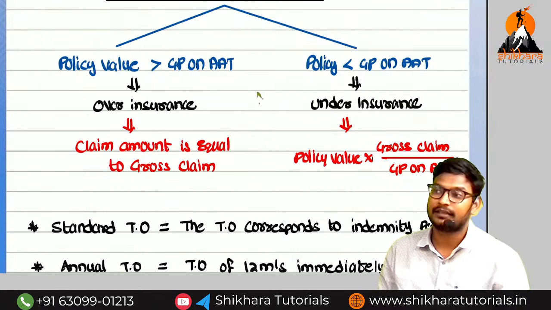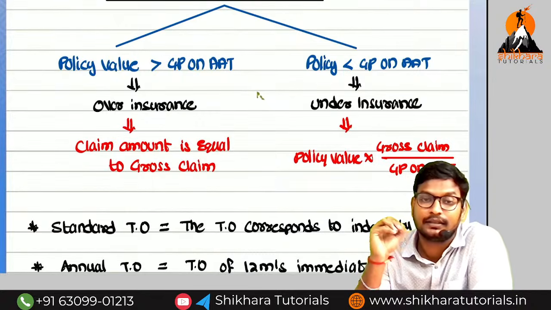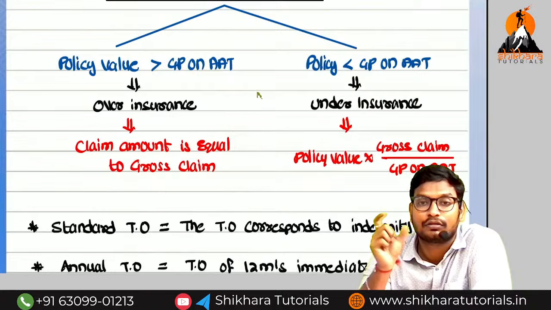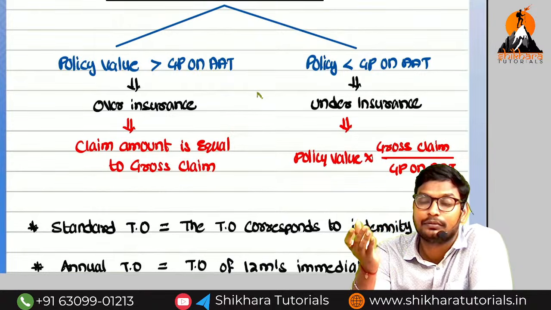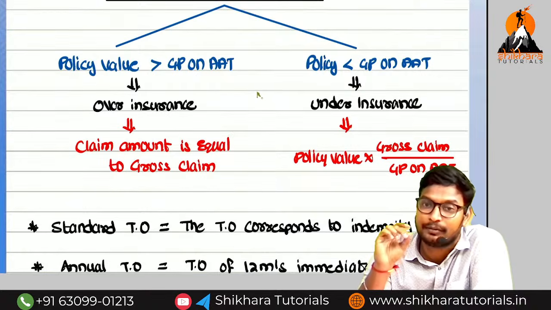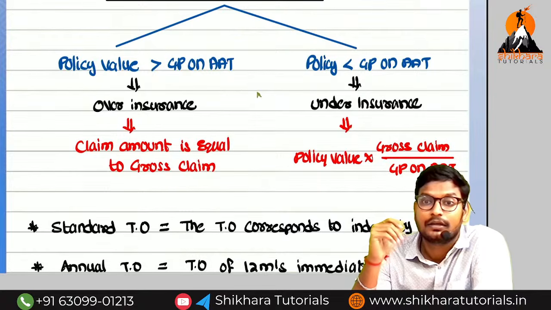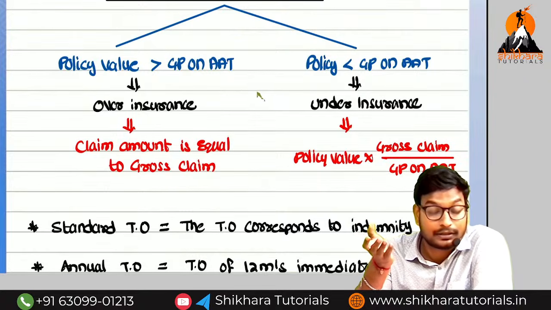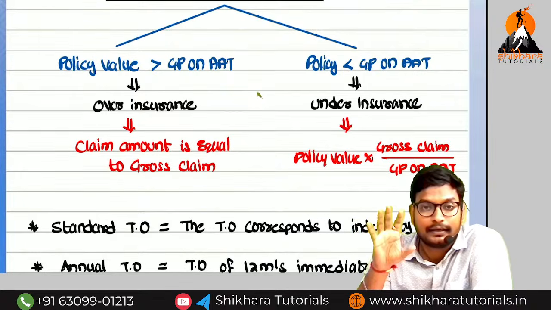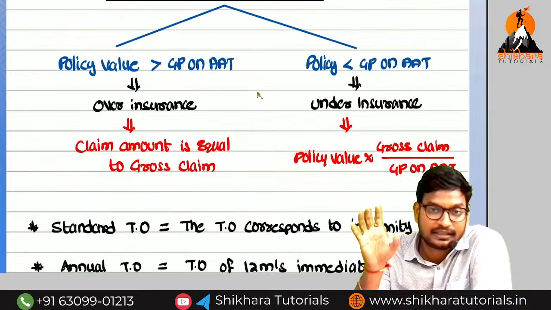So once again, what are the steps you need to remember? First, for which period are we going to compensate? They will compensate for the indemnity period. After that, we need to calculate the gross profit, because they are going to compensate the profit. For that we want the gross profit percentage. Here there is a different calculation. The normal gross profit percentage is gross profit divided by sales into 100. But here it is net profit plus insured standing charges divided by previous year turnover.